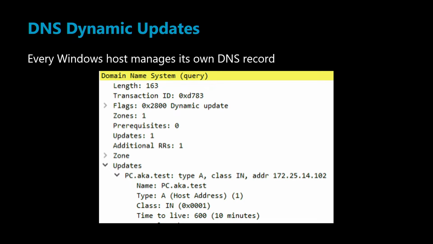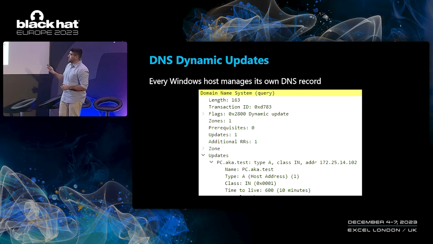In this example, we can see a machine is sending a dynamic update to the server to create a DNS record for the name pc.aka.test. We can see the type, and we can see the IP address. Upon receiving this request, the DNS server will create the appropriate DNS record. And by using this feature, Windows machines will create their own DNS records upon joining the domain, and they will also update them whenever their IP address changes.